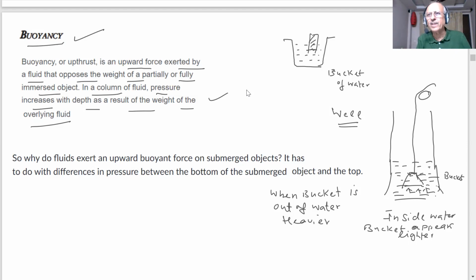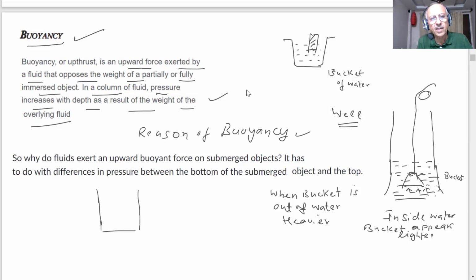What is the reason for buoyancy, students? What have you understood? Tell me, what is the reason for buoyancy? Because there is a pressure difference on the top and bottom of the object, students.